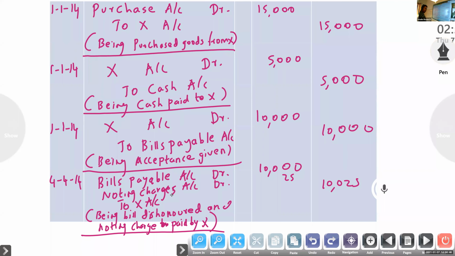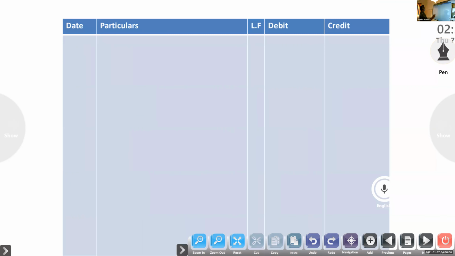Next, you have to look at the drawer entry, last, amount received. So here it means amount paid. 14th April. Amount paid to X: X account debtor to cash account, being amount paid.